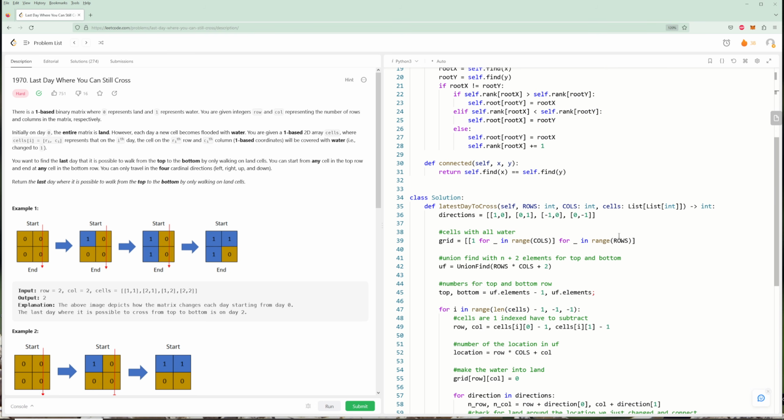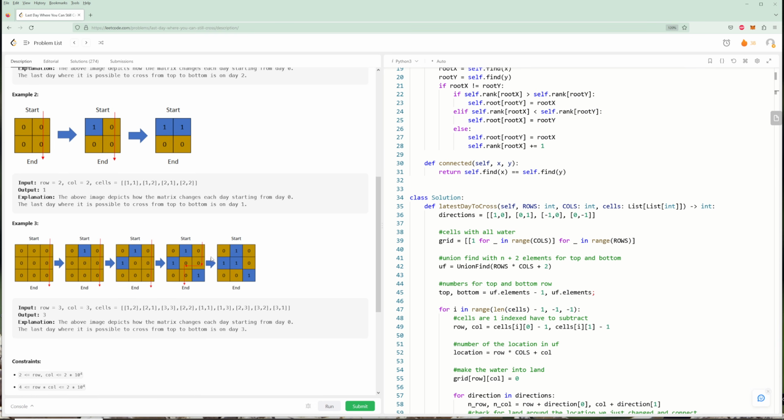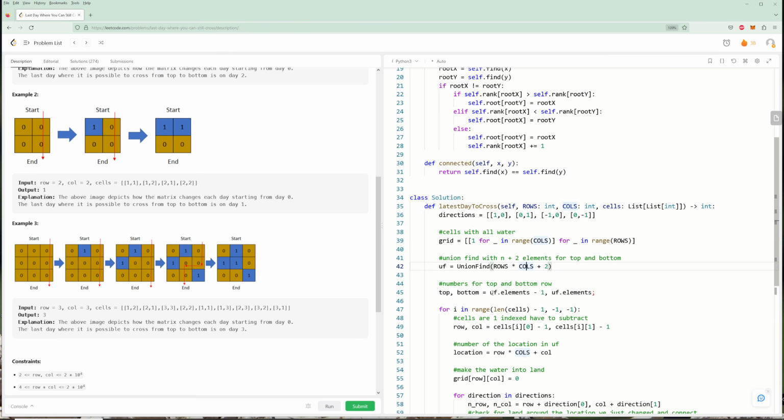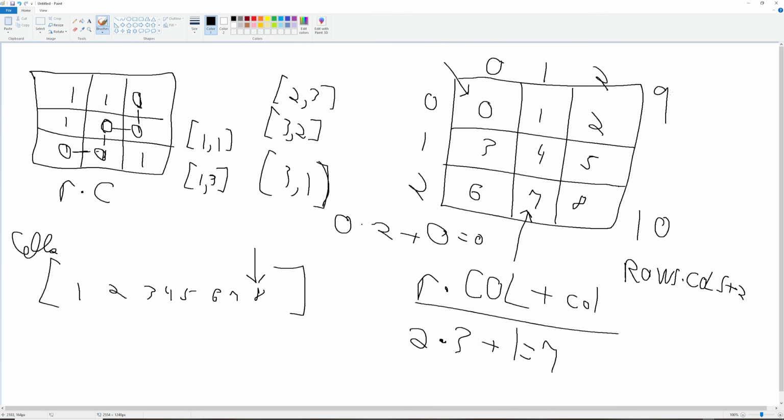And we're going to make an initial grid with just a bunch of ones. For this example, it would be 4 ones. For this example, they would all be ones. We're starting at the end and we're working backwards. Then we make a union find with the number of rows times columns, like I said, plus 2 for the top and the bottom. Let's say rows and columns is 3. Like I showed in the other example, for the top, I used UF elements minus 1. So the top would be 10 here. Sorry, it would be 9. And then the bottom would be 10.